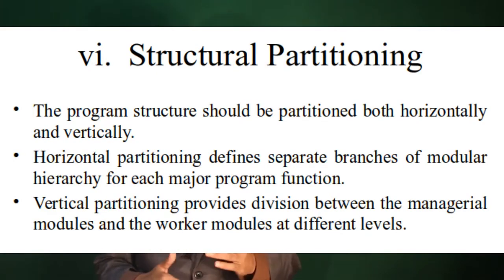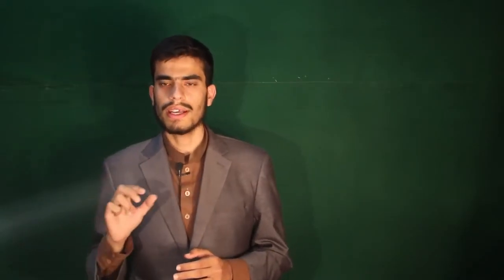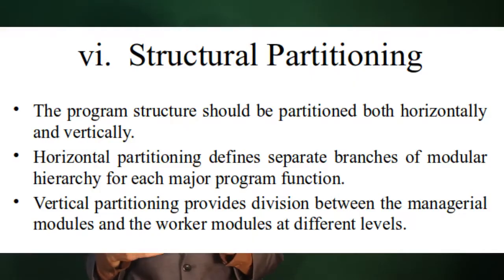So next we have structural partitioning. In structural partitioning we define module in a horizontal and vertical manner. In horizontal we have different parts of the same module, and in vertical structure we have child of the parent module. Horizontal partitioning defines separate branch of modular hierarchy for each major program function. Vertical partitioning provides division between the managerial module and the worker module at different levels. So in vertical partitioning we have managerial module and we have worker module.